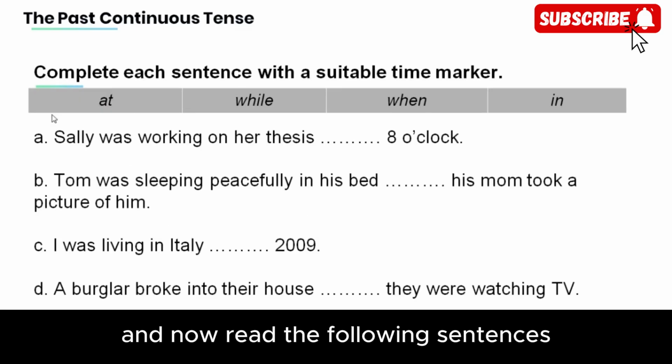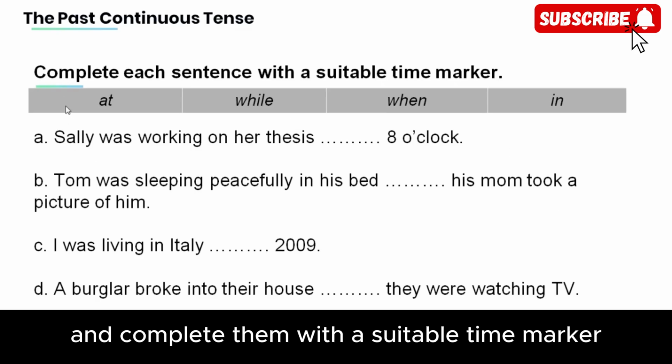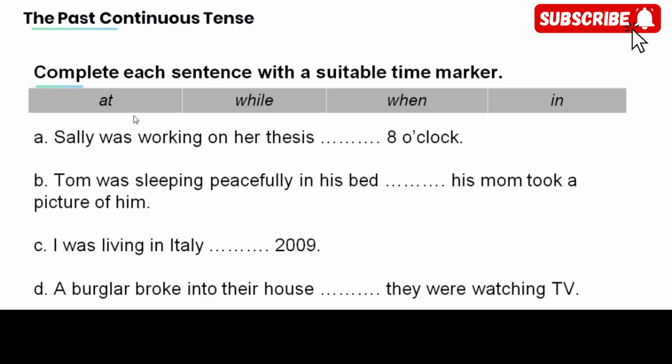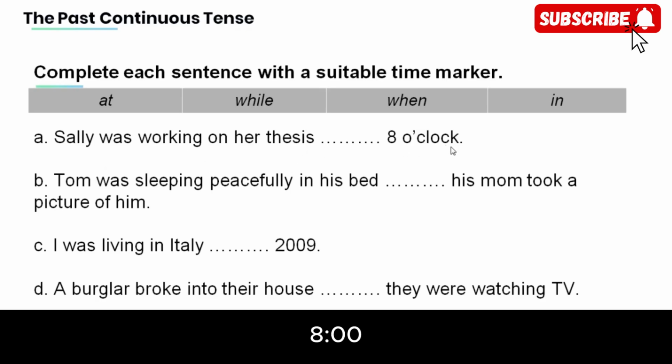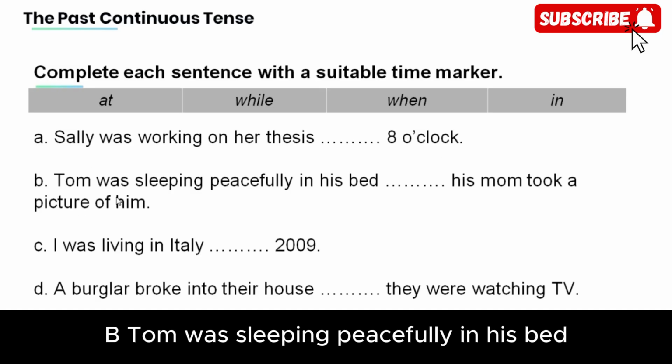And now, read the following sentences and complete them with a suitable time marker. At, while, when, or in. A. Sally was working on her thesis, 8 o'clock. B. Tom was sleeping peacefully in his bed.